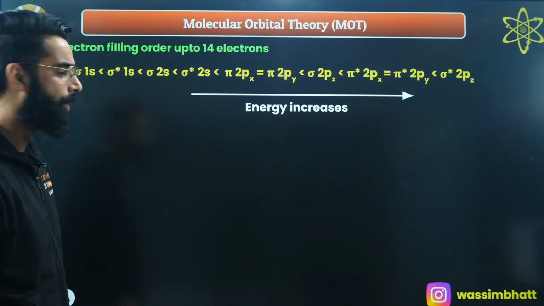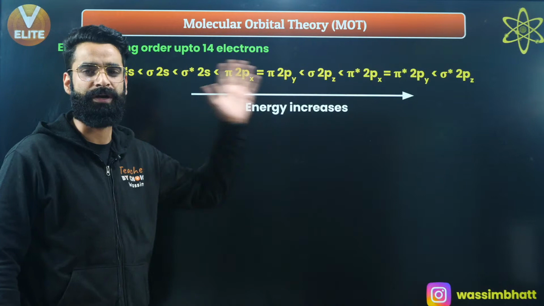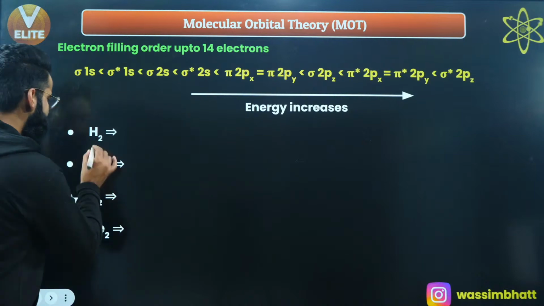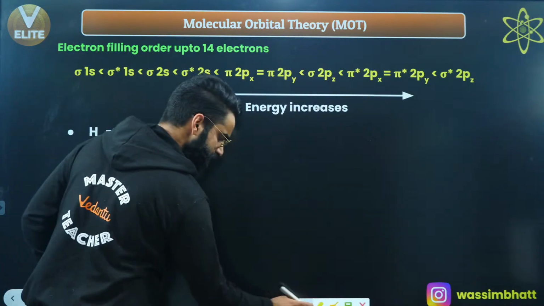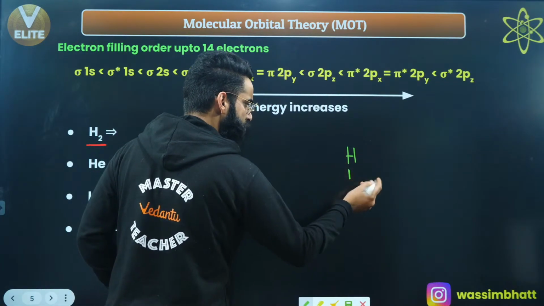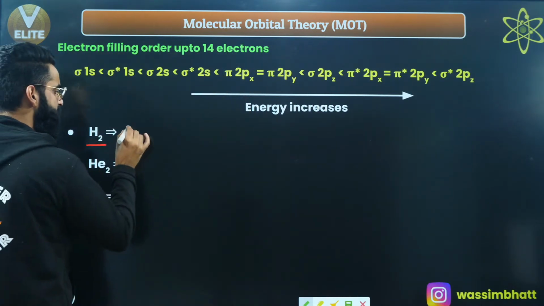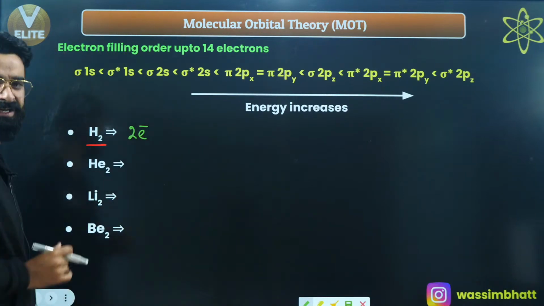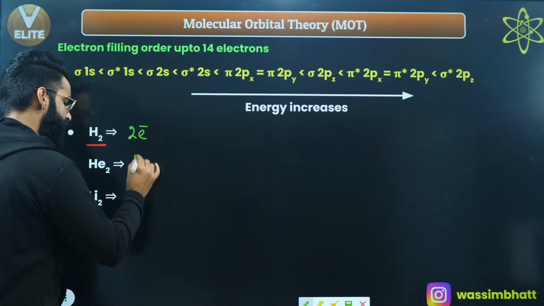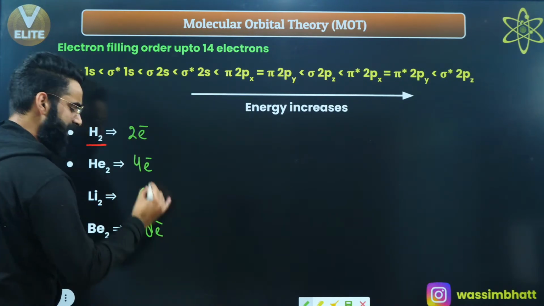Now let's see exactly how this concept is used, how we calculate bond order and how to write the molecular orbital electronic configuration of different species. Let's start with the hydrogen H2 molecule. Hydrogen has an atomic number of 1, so one atom of hydrogen has 1 electron. Here we have 2 atoms of hydrogen, so there will be exactly 2 electrons in H2. Similarly, in He2, there will be 4 electrons. In Li2, 6 electrons in total. In Be2, 8 electrons in total.